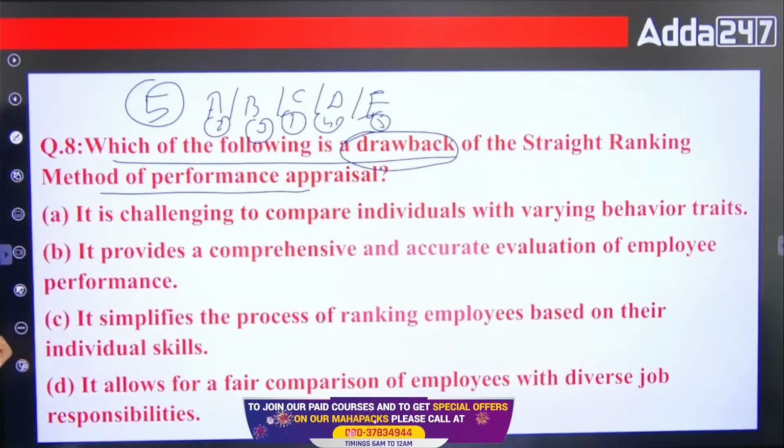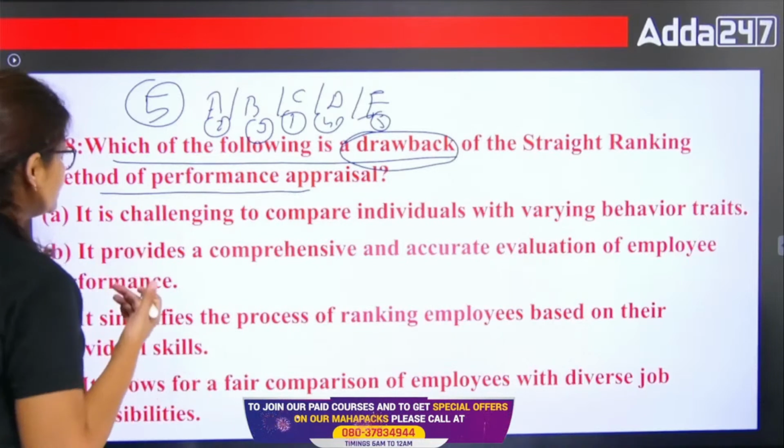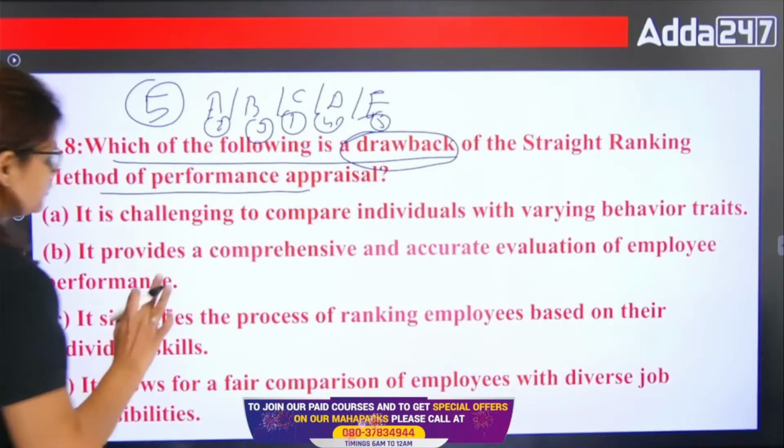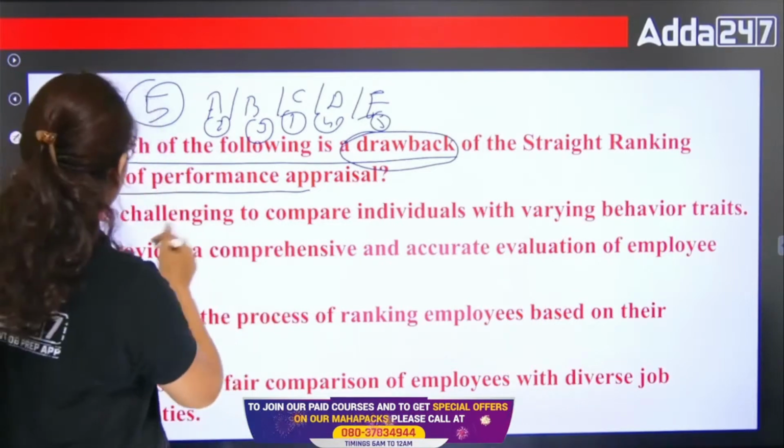Option A is it is challenging to compare individuals with varying behavior traits, right? B is it provides a comprehensive and accurate evaluation of employee performance. C is it simplifies the performance ranking of employees based on their individual skills. And D is it allows for a fair comparison of employees with diverse job responsibilities. So we have to find out the drawback here. Okay? Drawback we have to find out. So basically option A is correct.